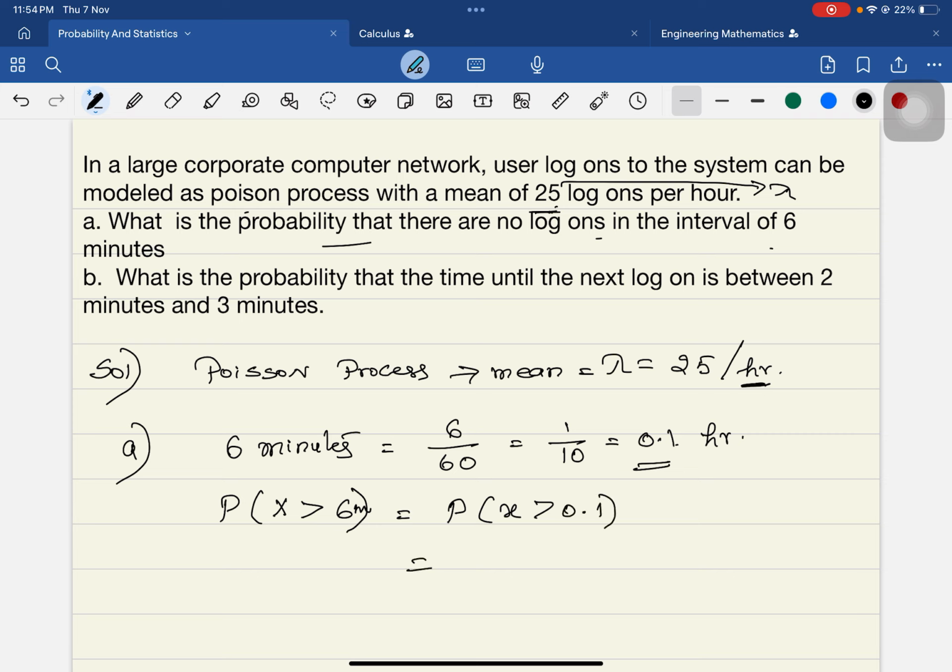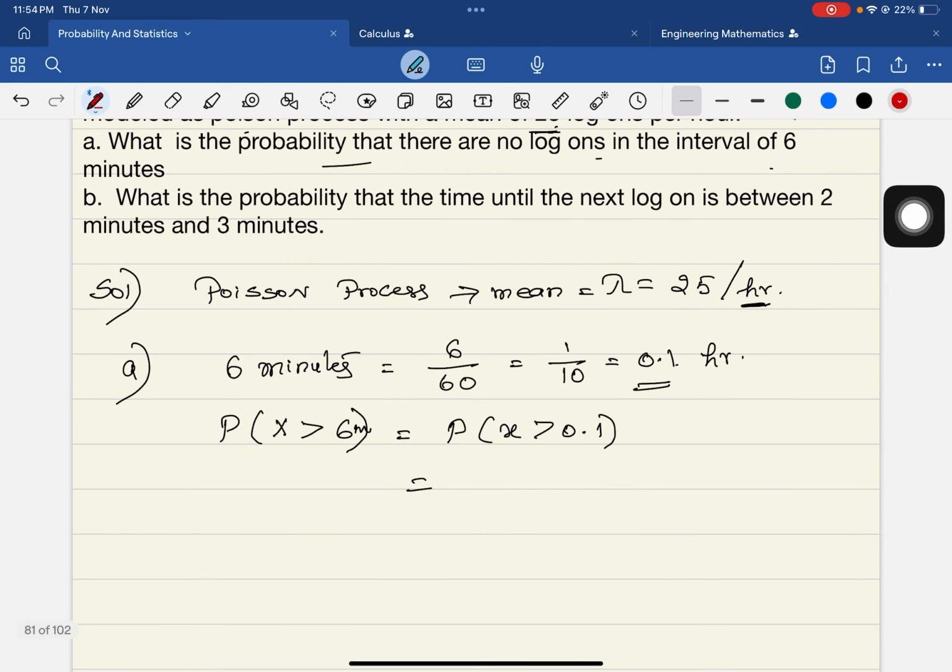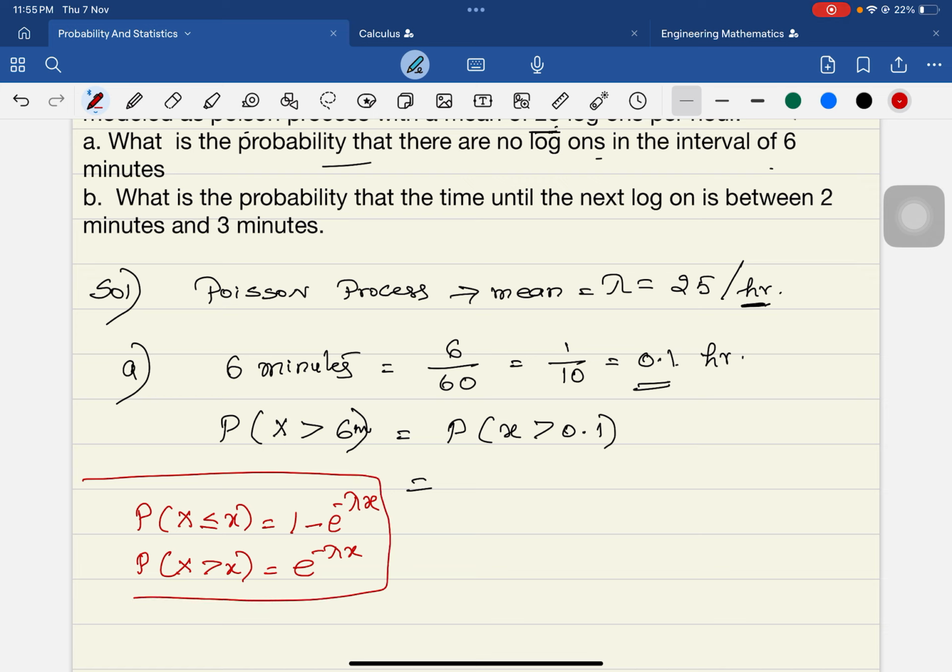The formula to use for the exponential distribution: the probability of X less than or equal to x is given by 1 minus e raised to minus lambda x, and the probability of X greater than x is given by e raised to minus lambda x. These are the things you should memorize. So we have the probability of x greater than 0.1, which is e raised to minus lambda x.